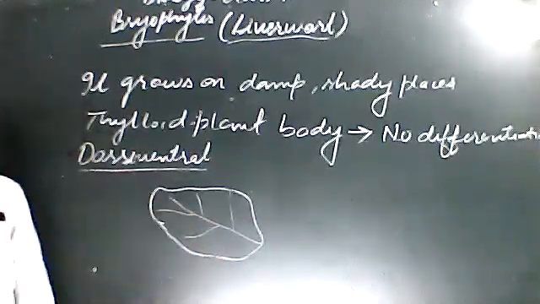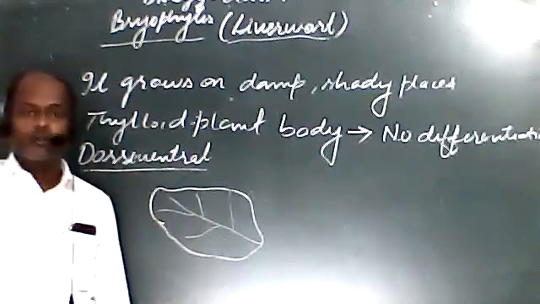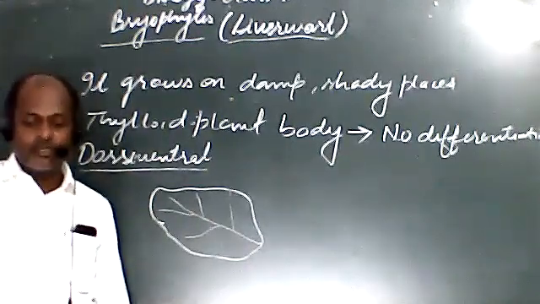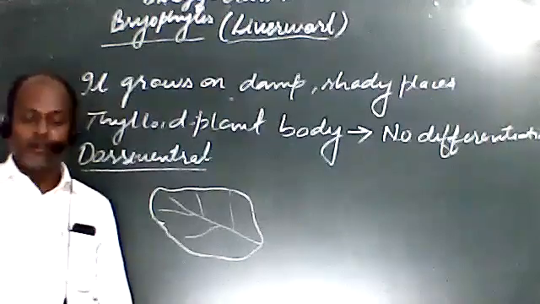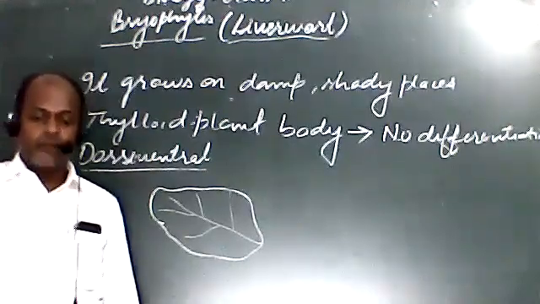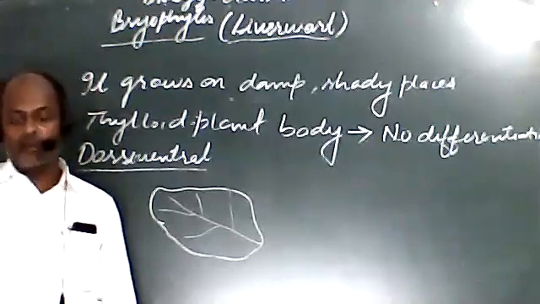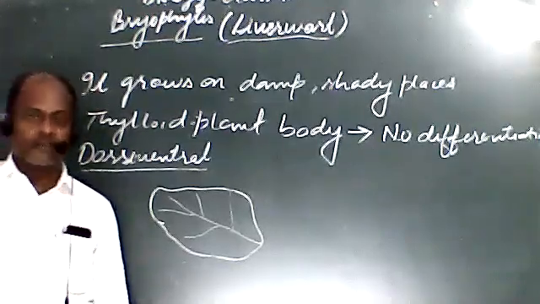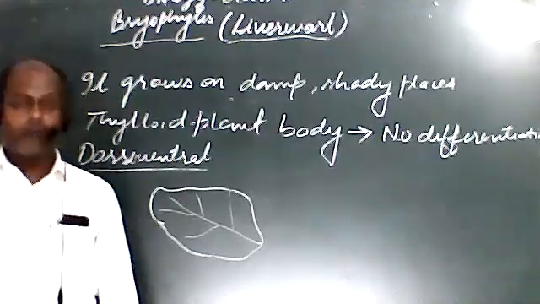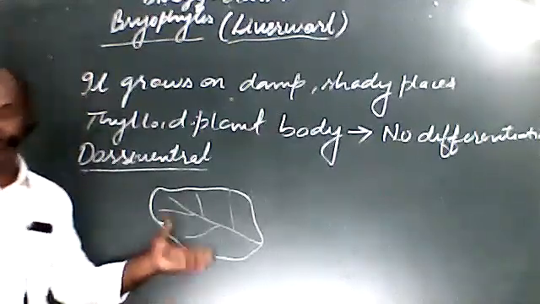And if we see the detailed structure of this liverwort, you can see figure number 3.2, which is given on page number 34. Figures A and B are given. You can see the figure of the liverwort Marchantia on page number 34. You can see there. I will draw here also.